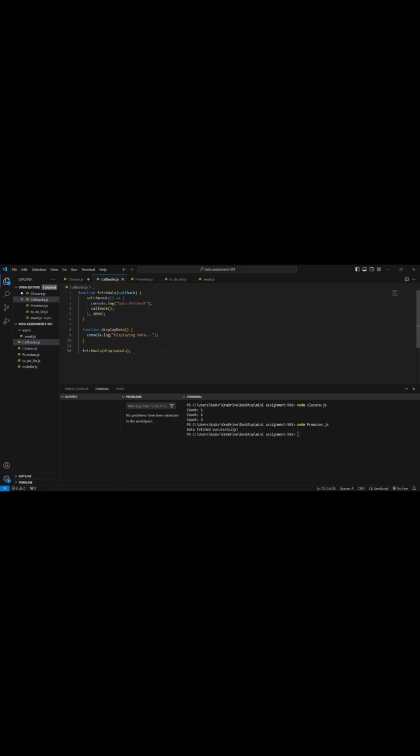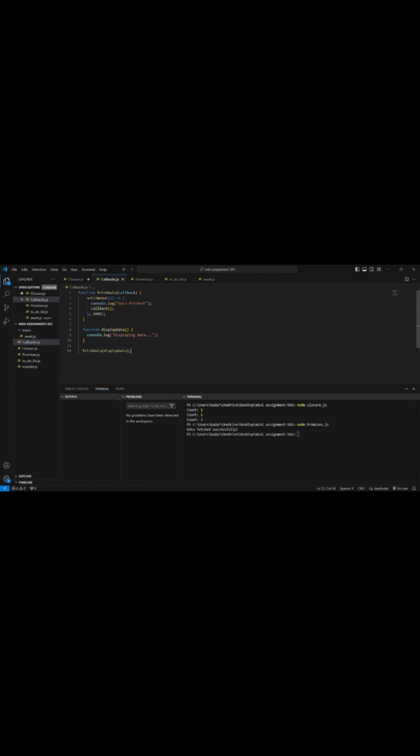Now, what is a callback? A callback is a function that is passed as an argument to another function and is executed after a specific task or operation completes. Callbacks are commonly used in asynchronous programming to ensure the tasks are performed in the correct order.